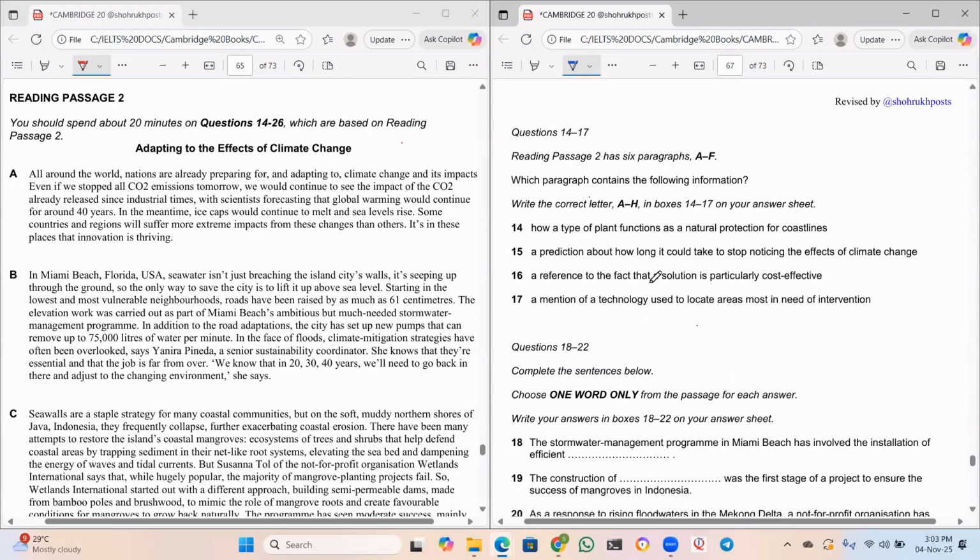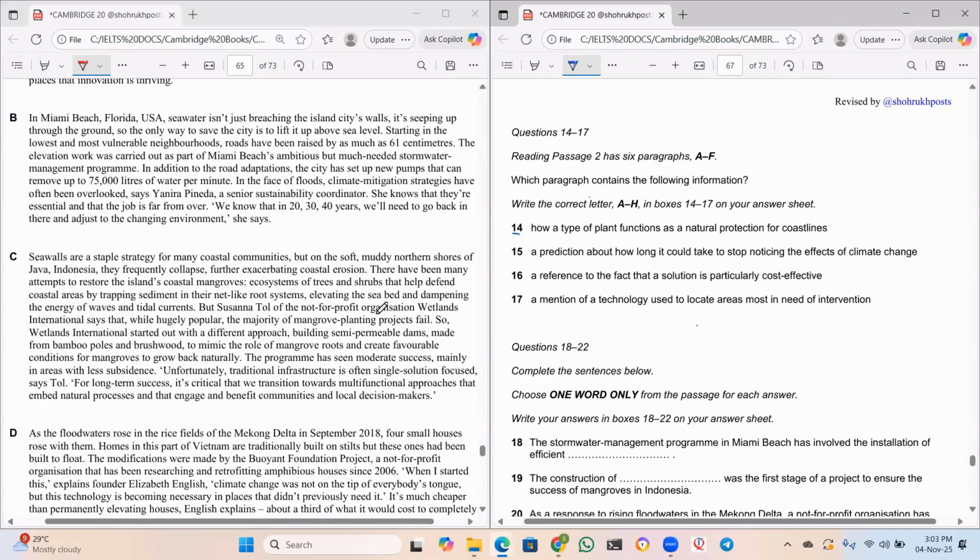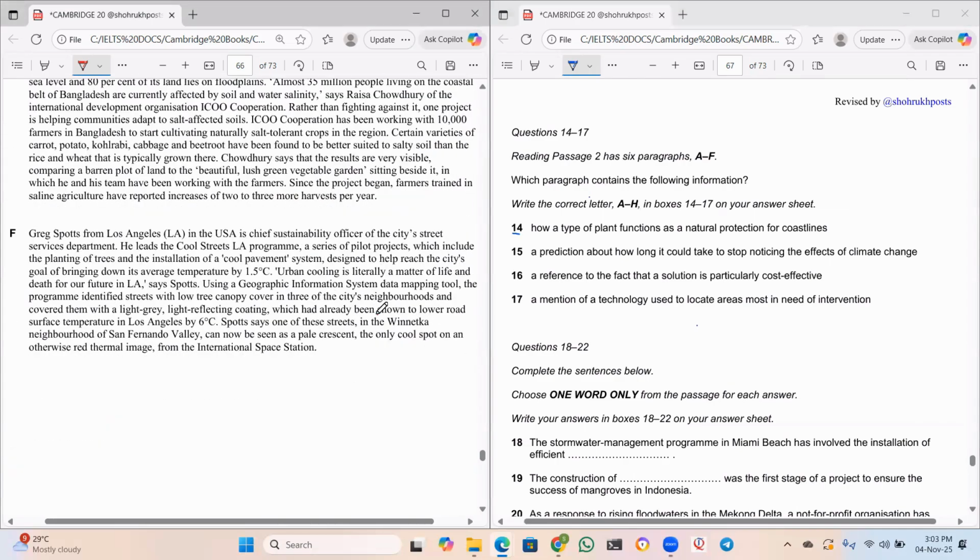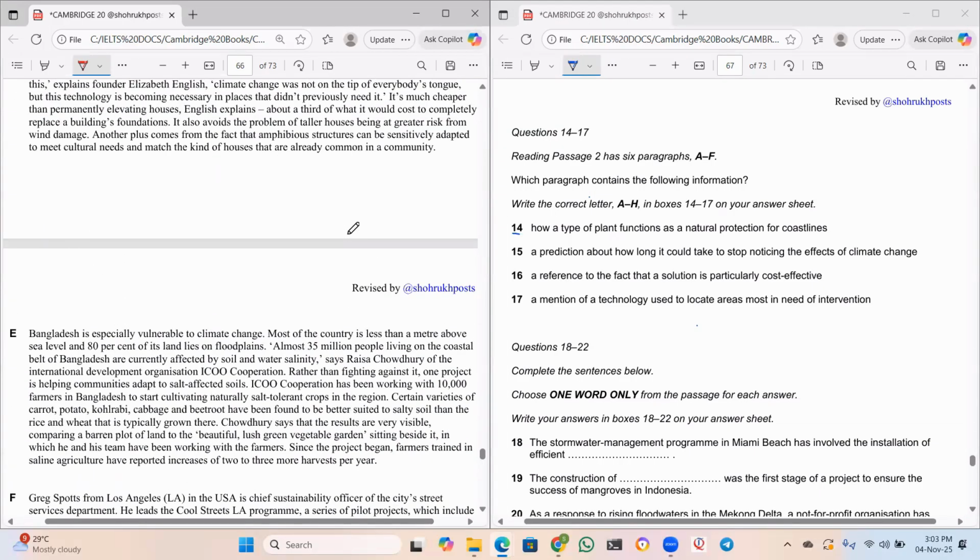Right now the first set of questions is matching the information, like which paragraph contains the following information. It means you have to read these questions and you have to find out where this is in the whole passage. Now, what would be your strategy? Can you guess? If I follow this strategy, like reading question number 14 and searching for that in the whole passage from A to F, will that be an effective strategy? Again, come to question number 15, search for that in the whole passage again.